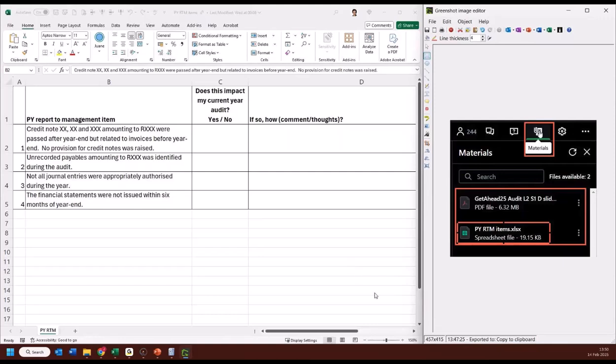Let's move on to seeing what is in there. This is the only exercise where you're going to need the downloaded material for today, so that shouldn't be a problem. Right, so what's the impact then for this? So first of all, if it wasn't material in the previous year, that's great. One would obviously have to consider whether the impact on this year is still not material.